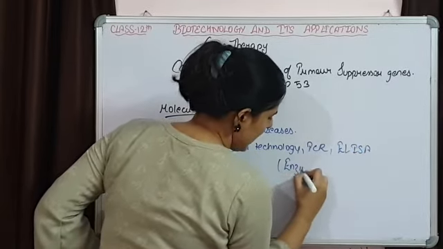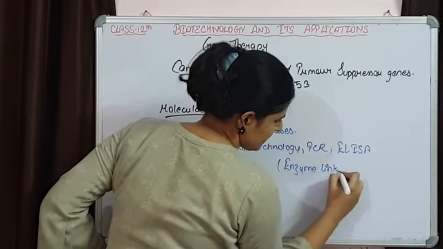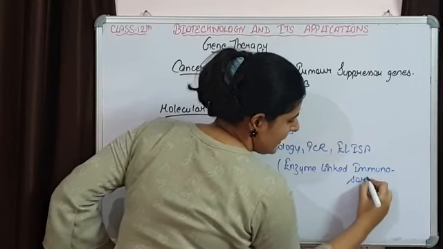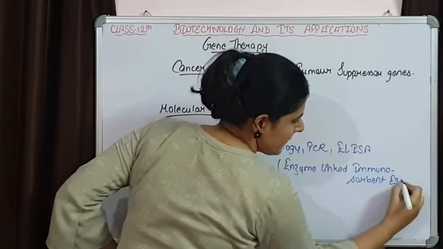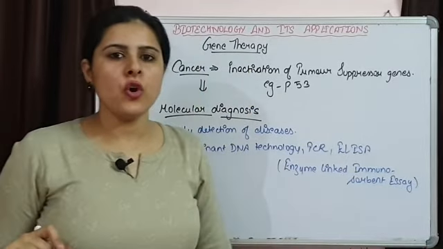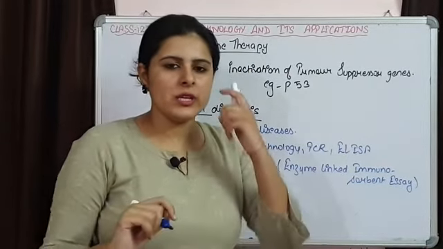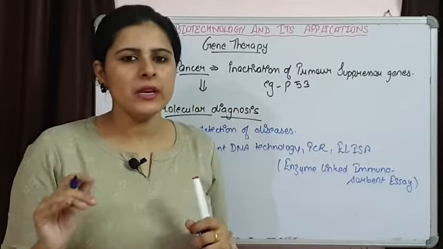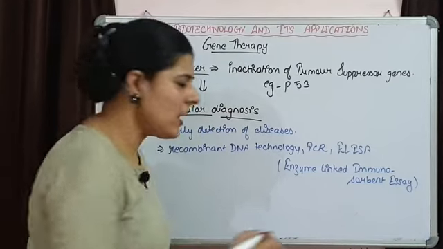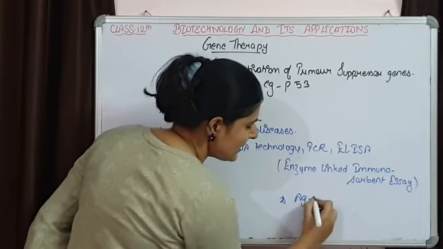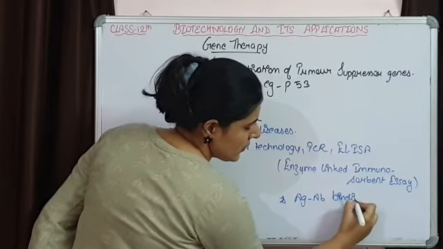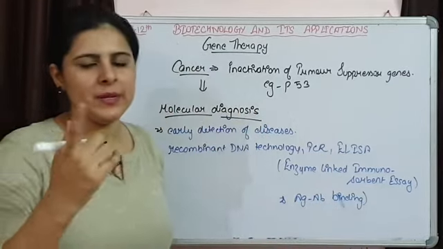Enzyme linked immunosorbent assay is also used in the detection of lots of antigens, or you can say pathogens, that are responsible for disease. What is the basis of this ELISA? In ELISA we look at antigen-antibody binding.